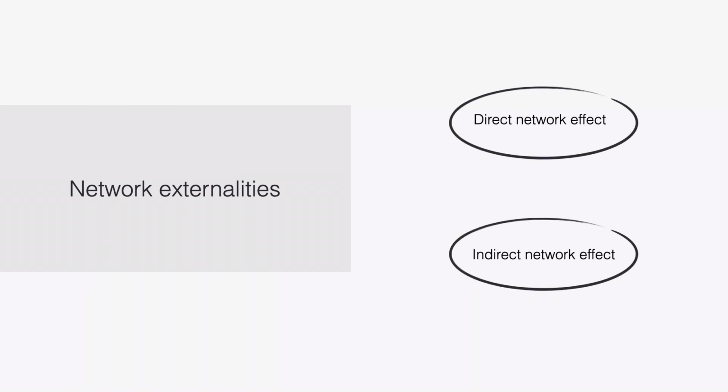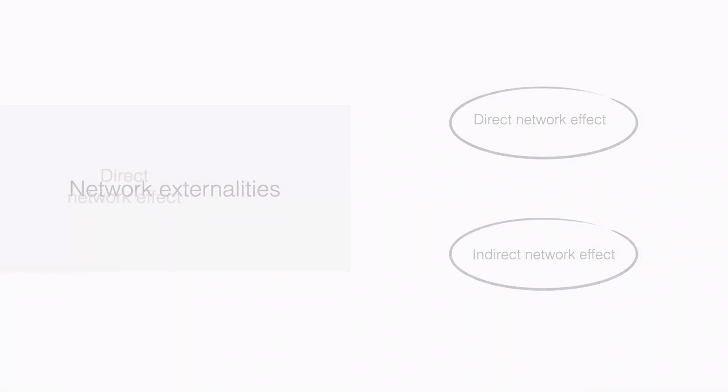Now that we know what network externalities are and what kind of market structure they tend to generate, let's go into more detail. Network externalities can be created by two types of network effects. The first one is a direct network effect.